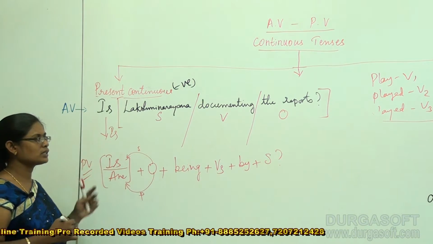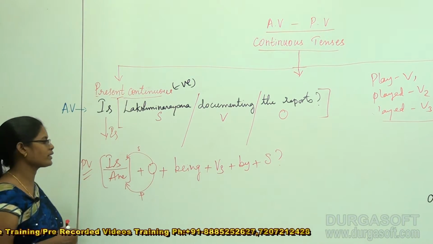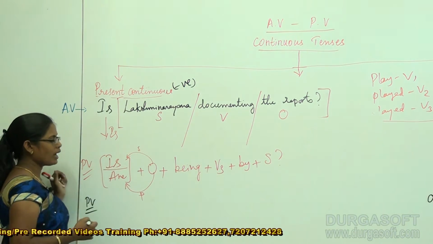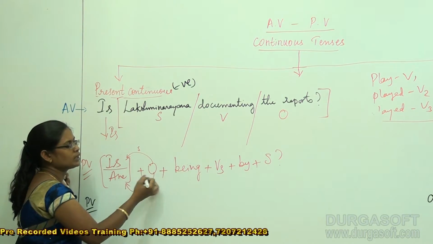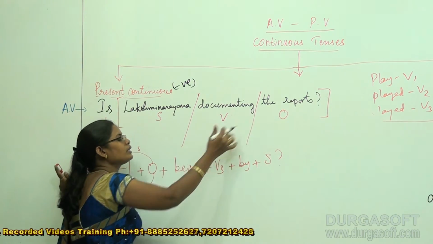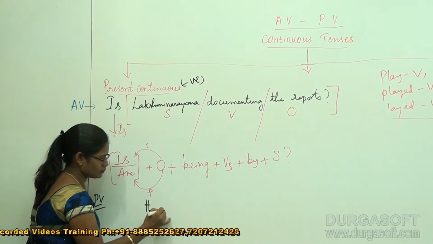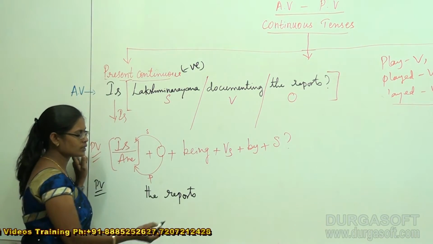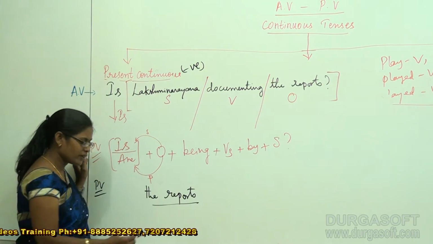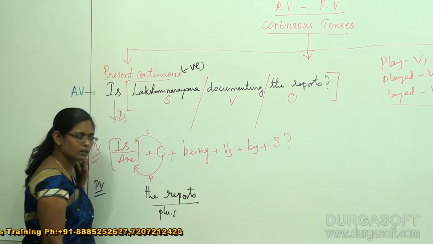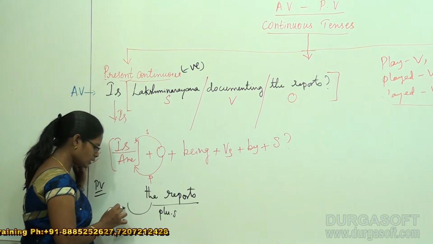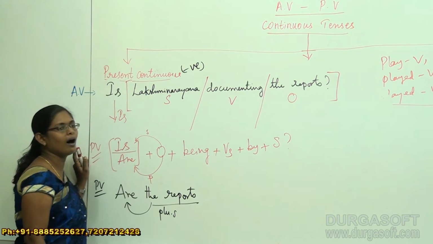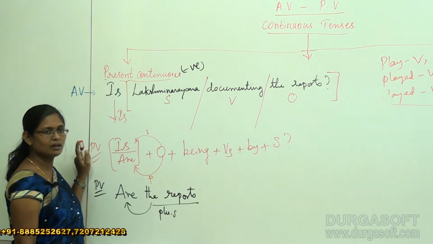Alright, now according to the sentence we are going to rewrite the structure. This is the passive voice structure that I am giving. So is or are, first of all consider the object. What is the object here? Very good, the reports. You tell me guys, reports is a singular subject or plural subject? Very good, it's a plural subject. So if it is a plural subject, what is the questioning word that has to be activated? Very good, are. Now the sentence has begun with are.